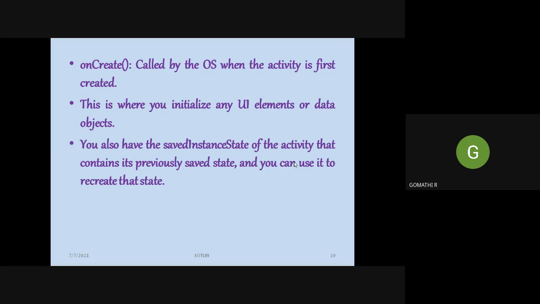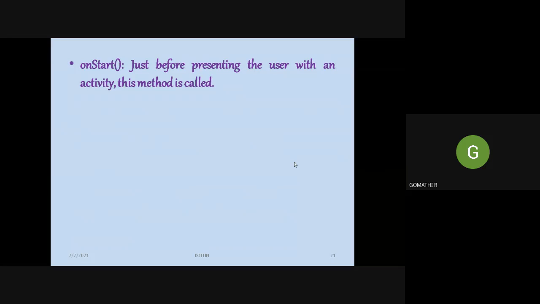So this is an explanation of the different methods. The first one is onCreate. onCreate will be called whenever the activity is first created, or whenever you first initialize the elements of your application. Then onStart.